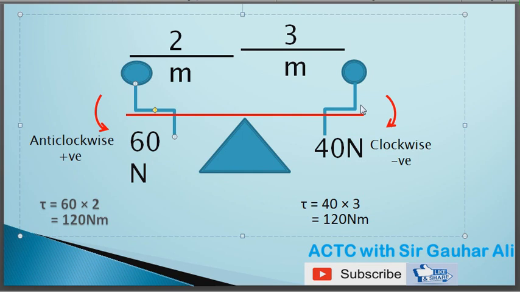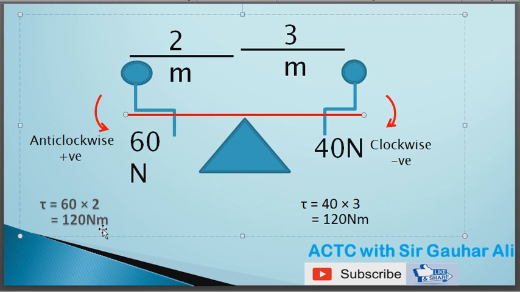Now if we calculate the torque, this one kid is producing torque clockwise and this other kid is producing torque anti-clockwise. If we calculate both of their torques, this one is 40 multiplied by 3, so you will get 120 Newton meter. This is the torque of kid 1, and this one is the torque of kid 2, which is anti-clockwise in direction. But already we have discussed clockwise and anti-clockwise torques: anti-clockwise torque is taken as positive, whereas clockwise torque is taken as negative.